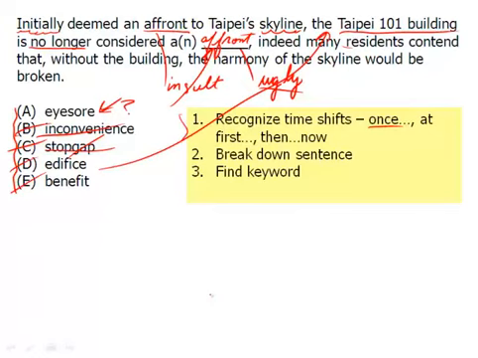And so you can see we went through the time shift, we broke down the sentence, found the keyword, we opposed the keyword here at the very end, and in opposing the keyword, we essentially came up with the same word because of this "no longer considered." And of course, eyesore, something that's ugly, and there's our answer.